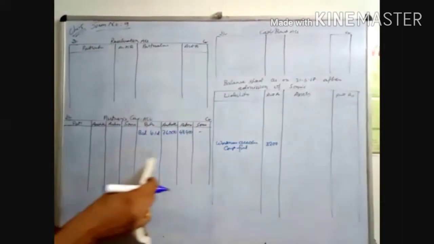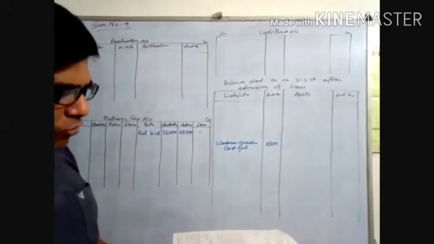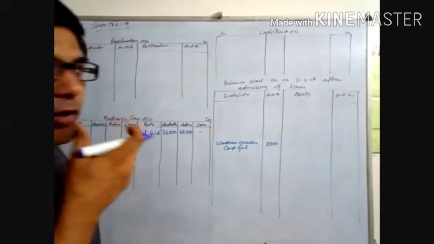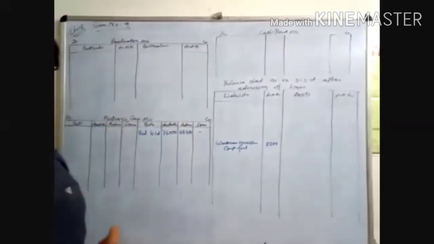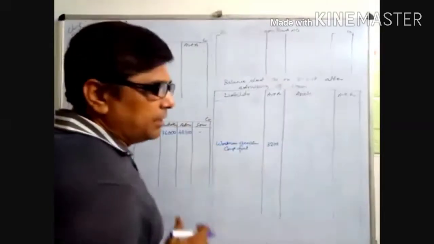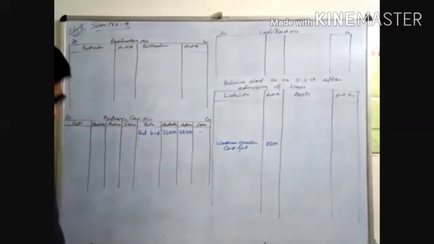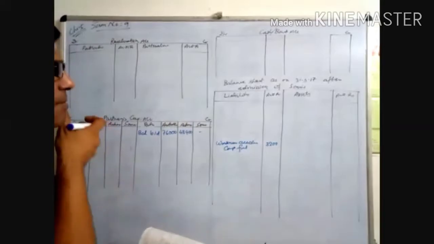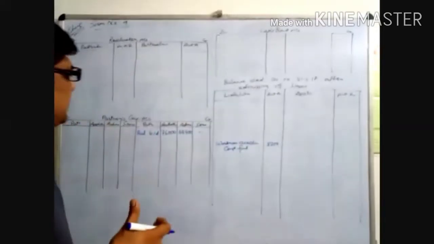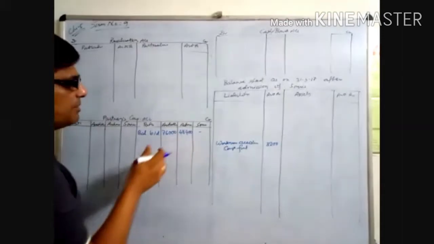Now look here. What is the total amount? Total amount is 4800. From 4800, 3200 is given for the claim only. So what is the remaining amount? 4800 minus 3200, the remaining amount is 1600.